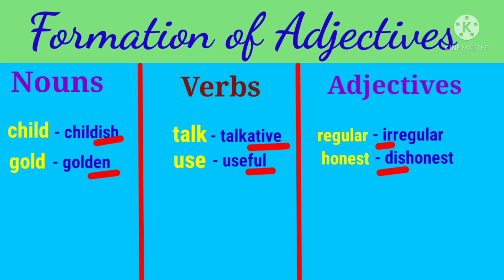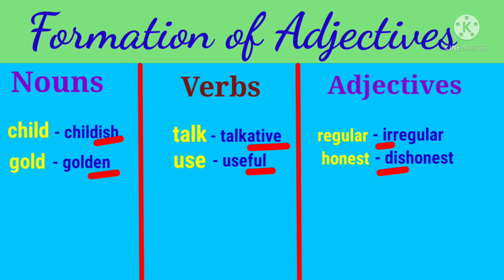For example, here in this word child, we have added the letters ISH after the main word child to form an adjective. Okay. Whereas if you look at this word honest, here we have added the letters DIS before the main word honest. Right? Now what are they called? Actually they are called prefixes or suffixes.